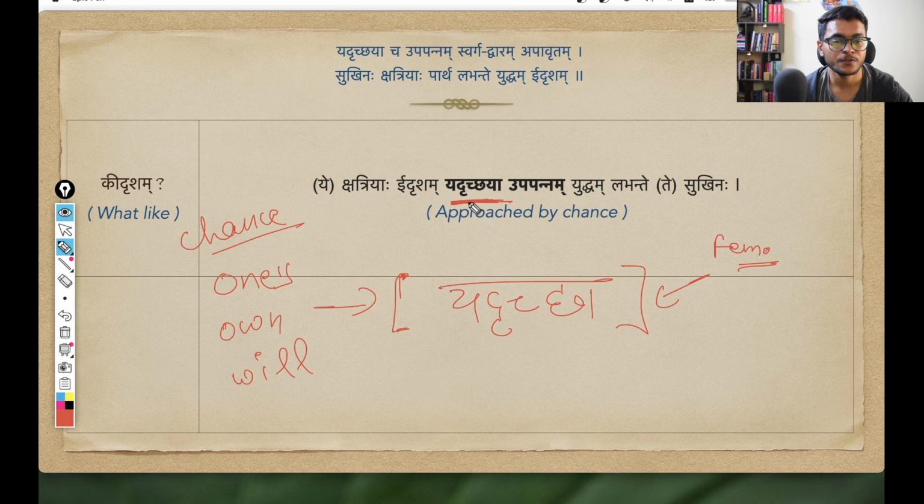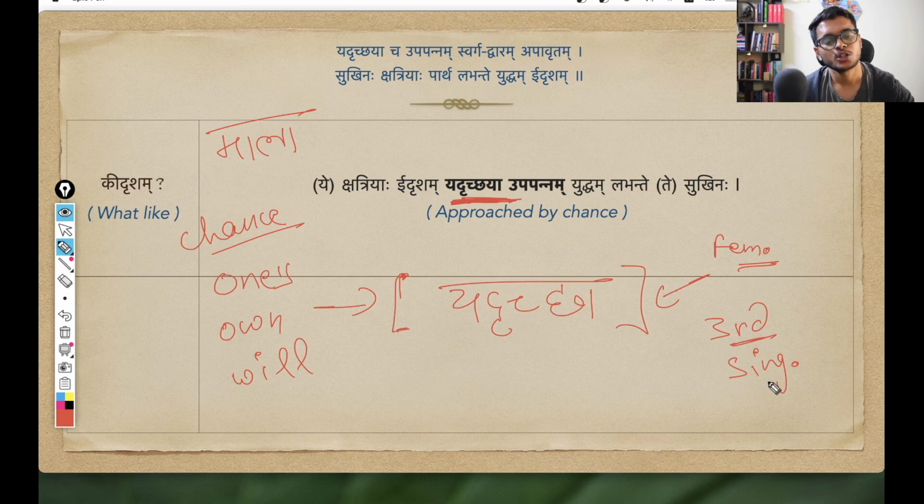So if you can identify this form, this is the tritiya vibhakti, the third case. Tritiya vibhakti ekavachanam. Yadricha changes into yadrichaya, just as any other word, mala. In tritiya vibhakti ekavachanam it becomes malaya. Sita becomes sitaya. So yadricha, yadrichaya.